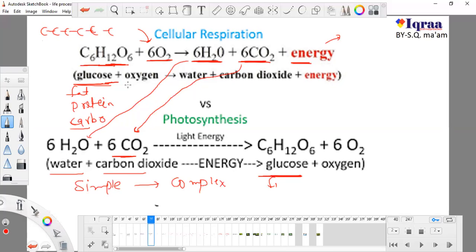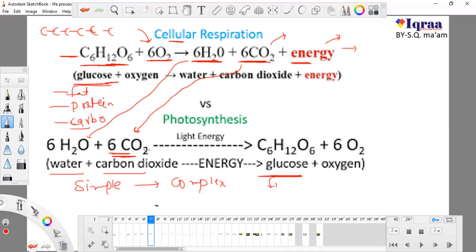Okay, I'm taking oxygen inside and releasing carbon dioxide outside, and at the same time I'm doing my cellular respiration. Okay, so I'm using my energy, and I'm using my glucose or my fat or my protein or my carbohydrate, whatever I have taken. So don't ever think that the carbon dioxide we are releasing is something else, and the carbon dioxide which is utilized by plant is something else.